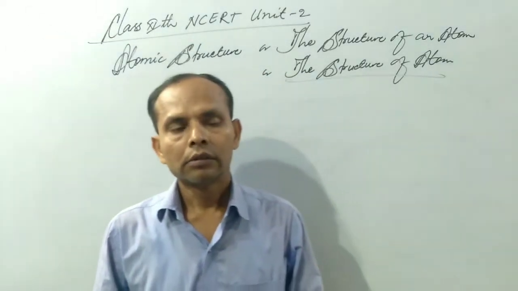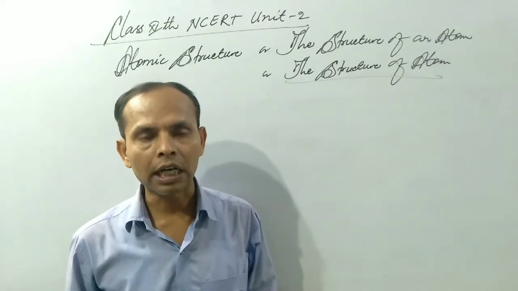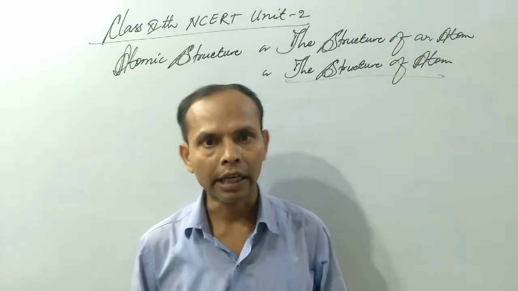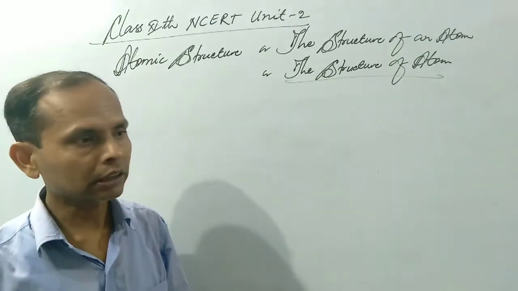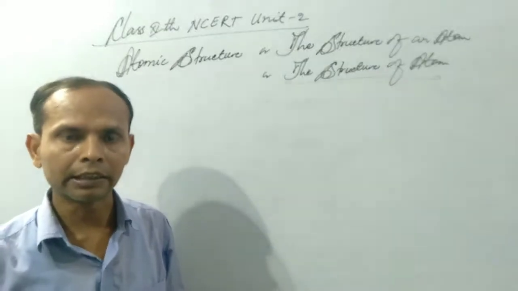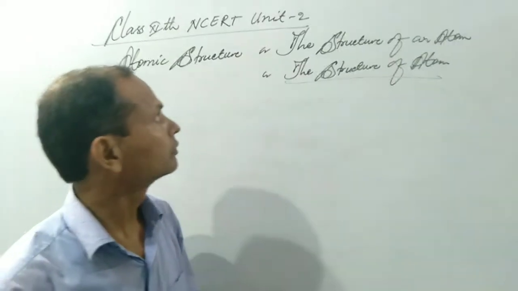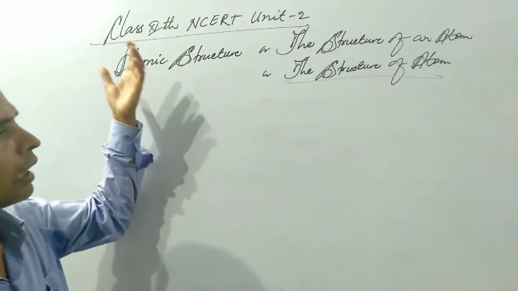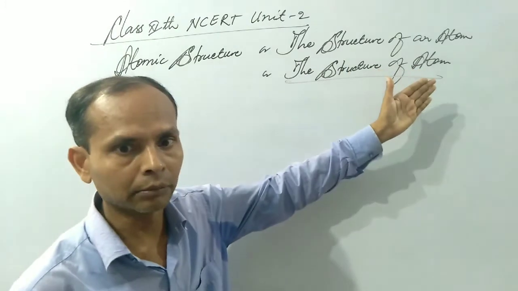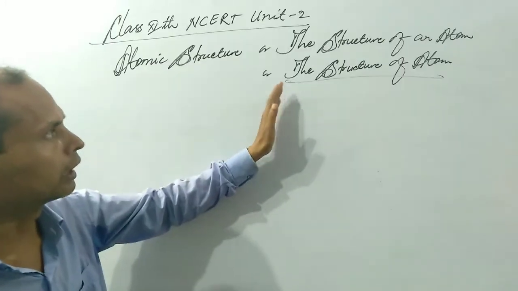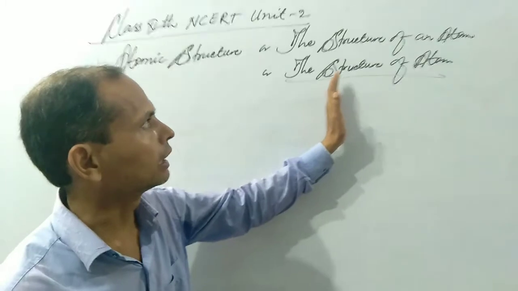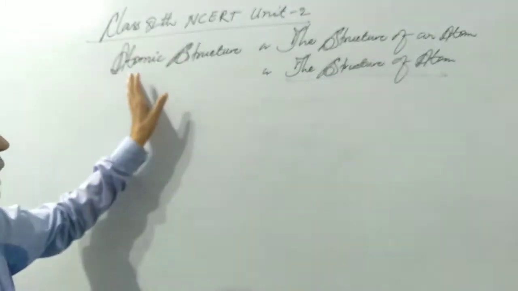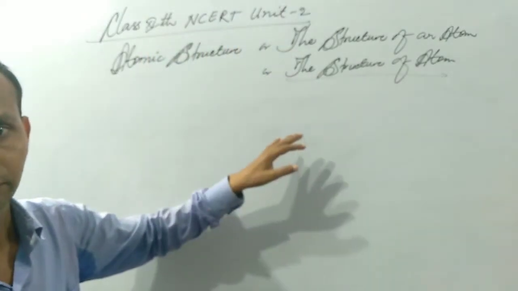Good morning. Today in this class we have to start the second unit of class 11th NCERT chemistry, atomic structure. The name of this chapter is atomic structure, or we can also say the structure of an atom, or structure of atom. All these three titles have been given.